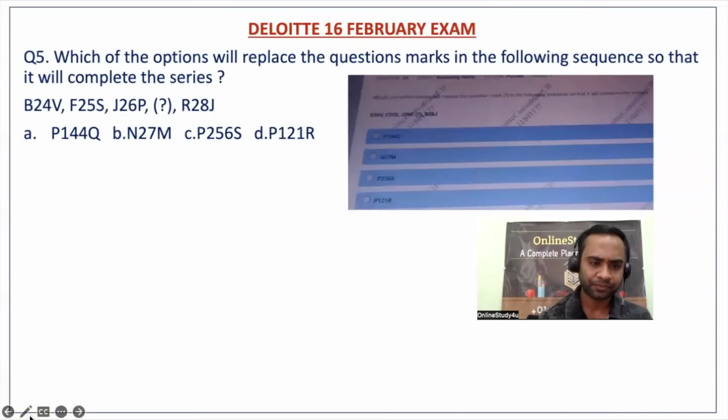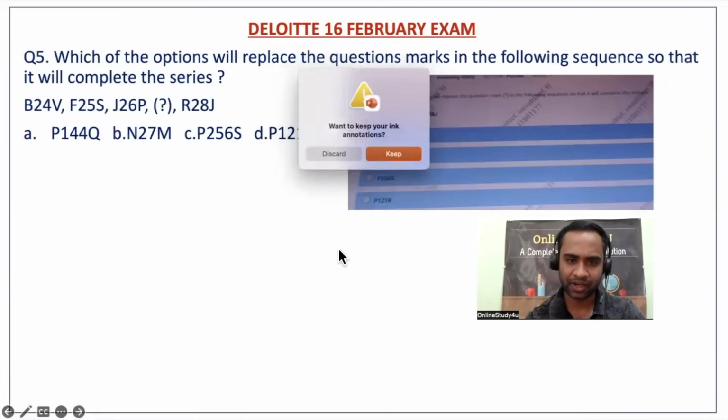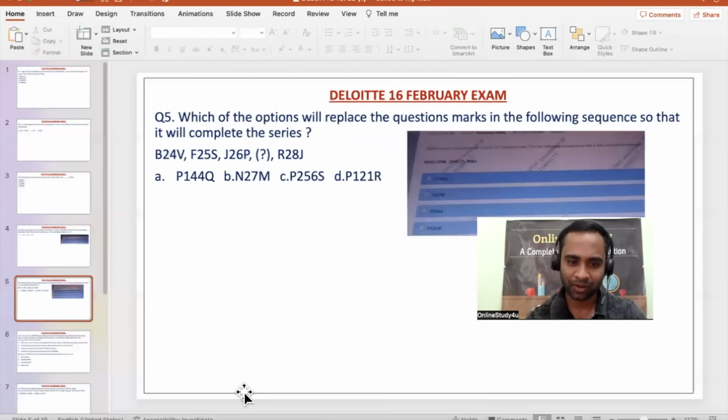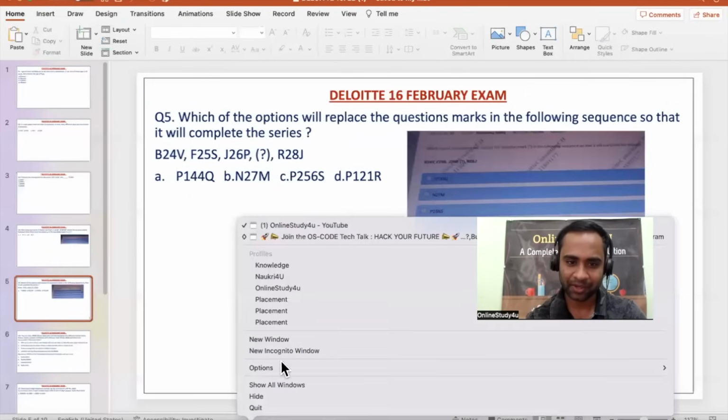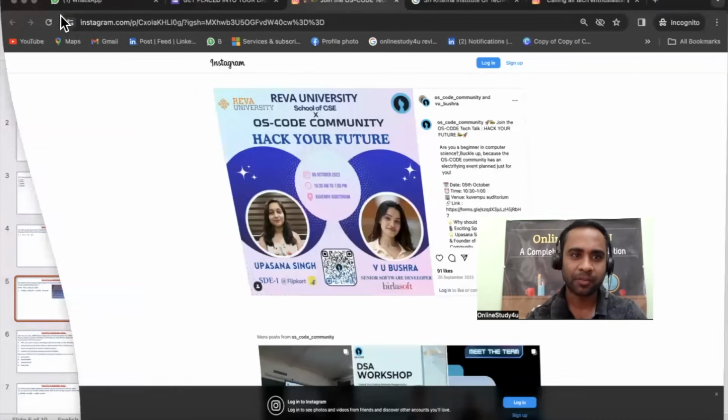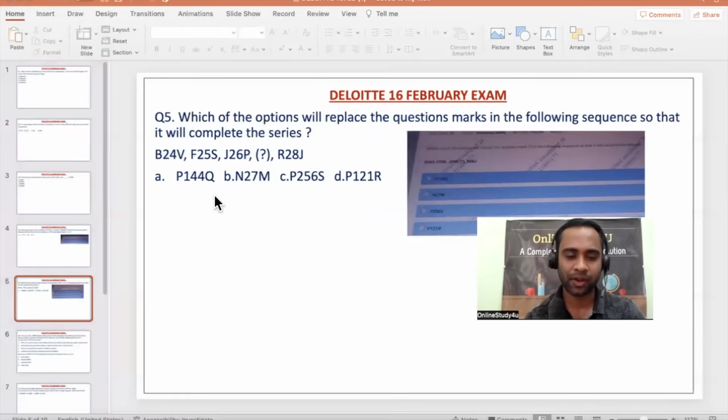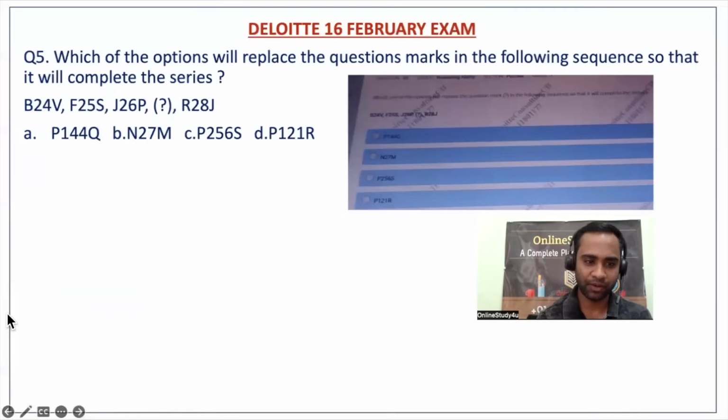Okay. Now, next question: which of the options will replace? Just 1 minute, friends. Actually, my WhatsApp is on, and messages are coming from there. Okay, fine. Now it is fine. The sound will not come. Okay, no disturbance. Great.